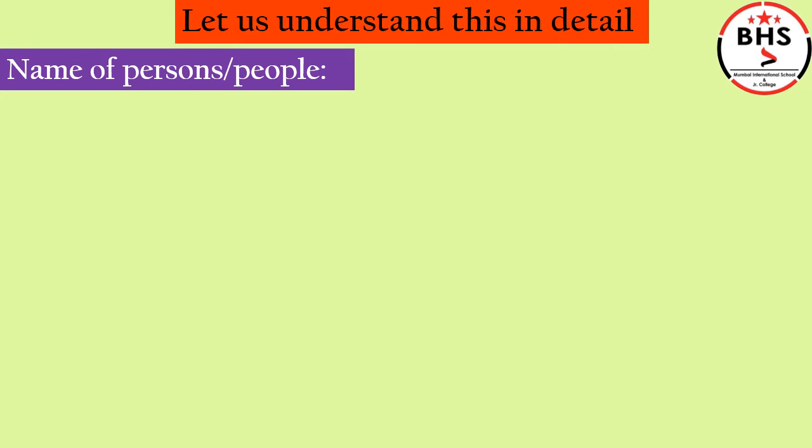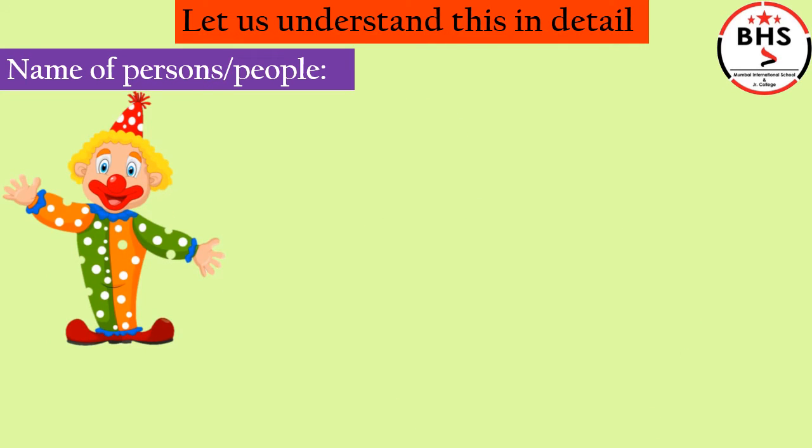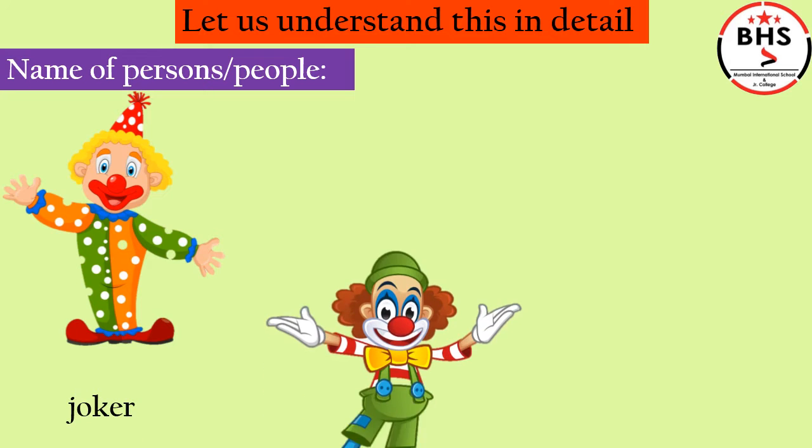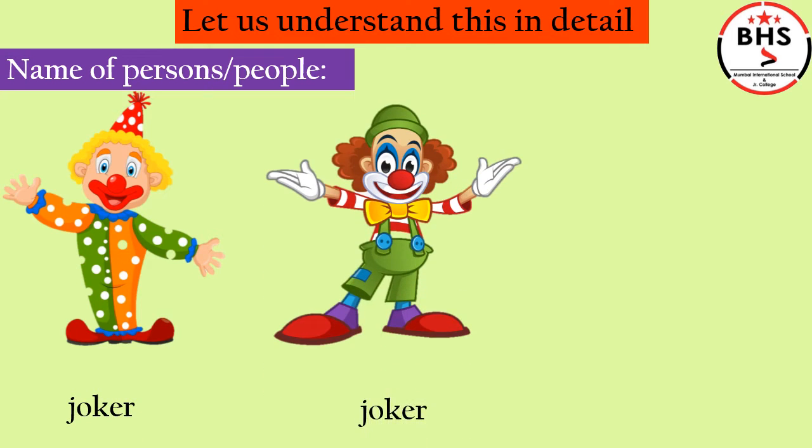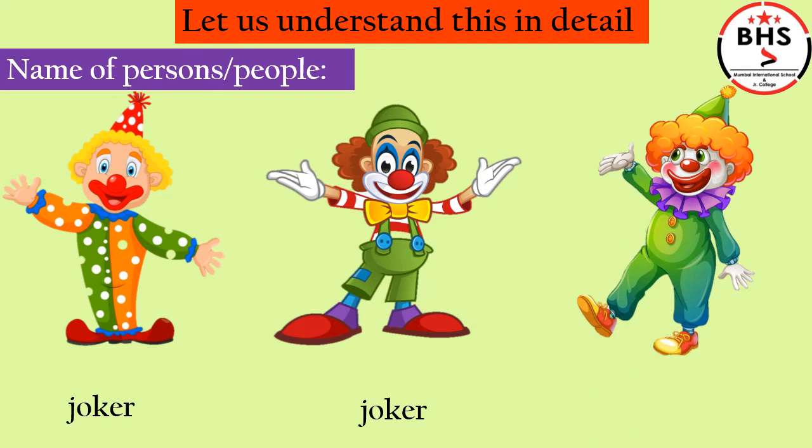Let us see another example. What is this? Joker. Children, again, they are all people of same kind, same type. They are all joker. We use the same word, common word, joker, for all of them. Joker is the common word for this type. Joker is the common noun.